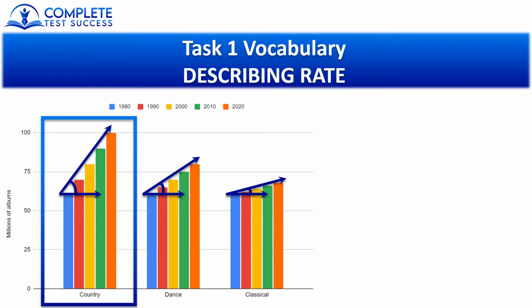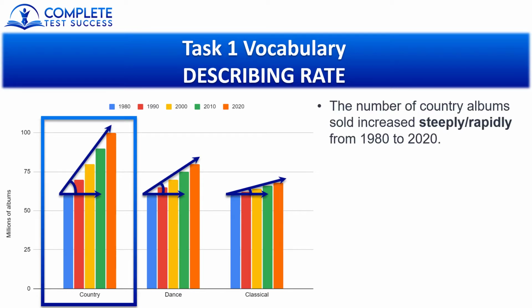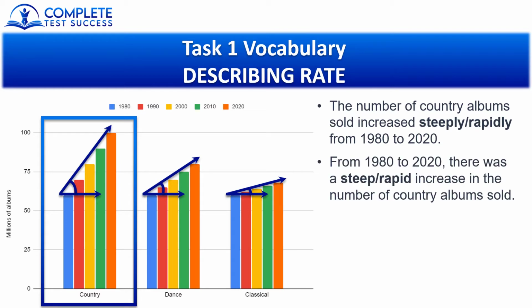So those are the ones for amount, and now we'll look at the ones for rate. So when the rate is big, we can say steeply or rapidly. The number of country albums sold increased steeply from 1980 to 2020. Or we have the adjectives steep and rapid. From 1980 to 2020, there was a steep increase in the number of country albums sold.